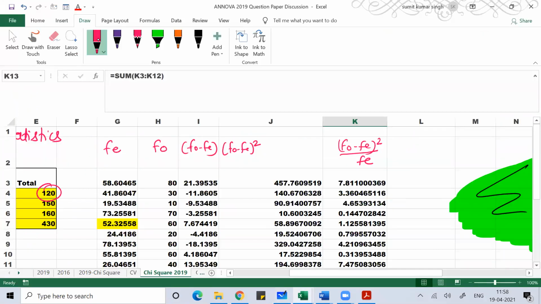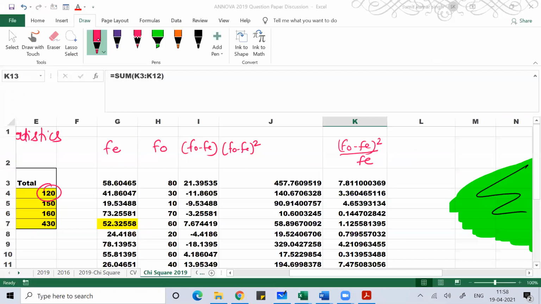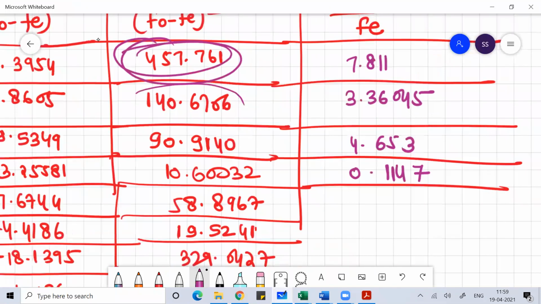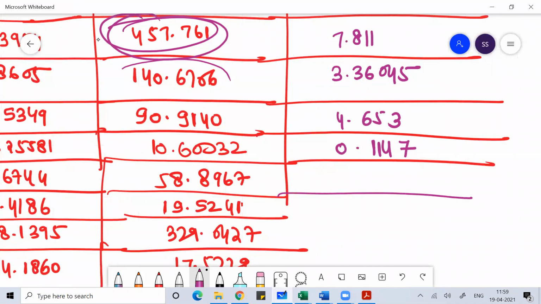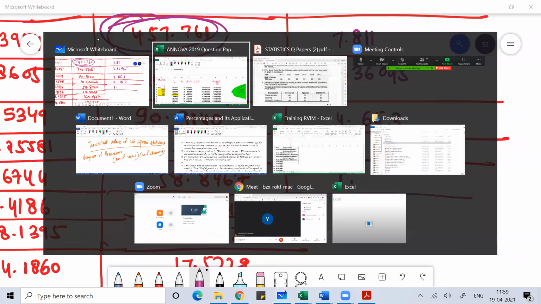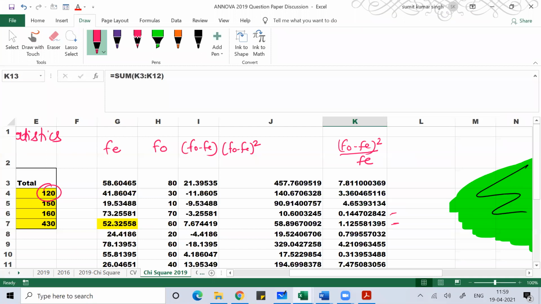Then the next one is 4.653. Then the next one is 0.1447. Then the next one is 1.1255. You simply divide. You can use a calculator. Calculator is anyway allowed in the exam.